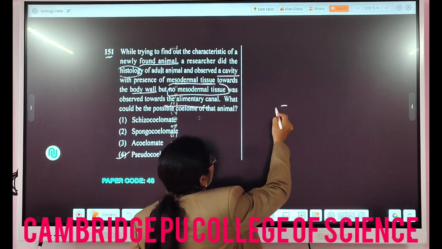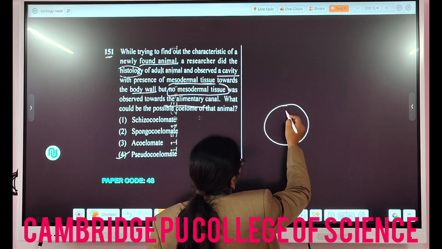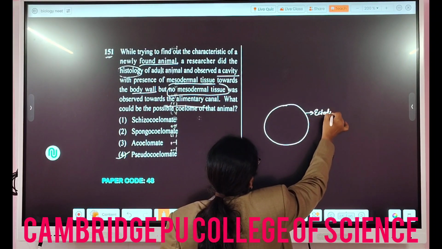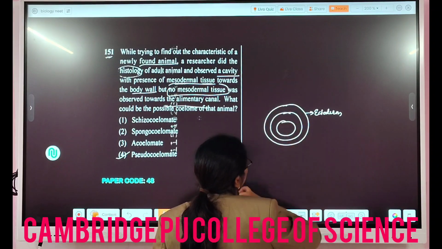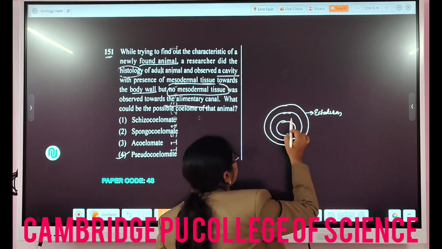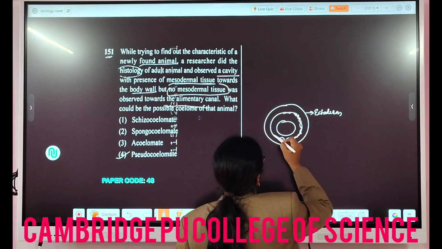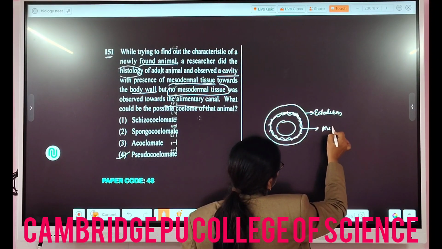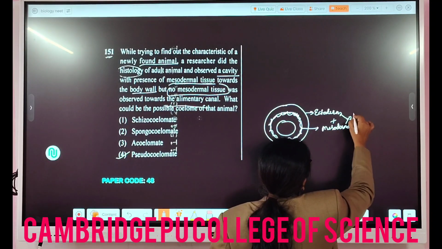Why? Because if this is the ectoderm, then there will be a mesoderm and an endoderm, right? So the ectoderm and some part of the mesoderm together form the body wall.